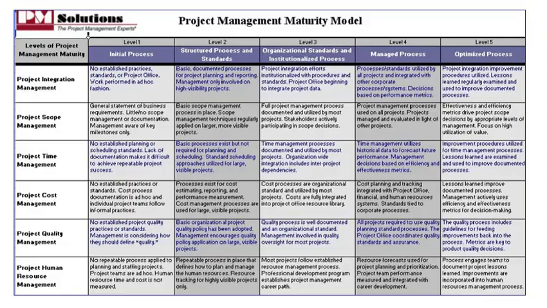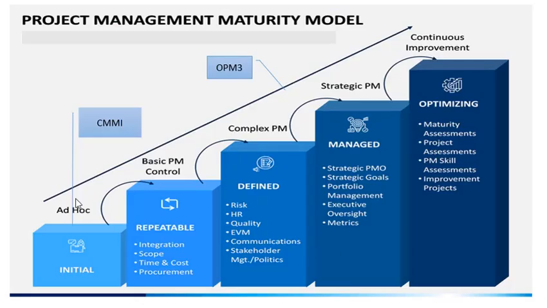So a brief revision of what we've studied in this lesson is: the first level, that is the initial level, where processes usually are not written down or standard, right? It is done on an ad hoc basis. There is a lack of documentation and standardization, which is a barrier to progress because of the ambiguity, chaos, confusion and conflicts which basically come up, right?